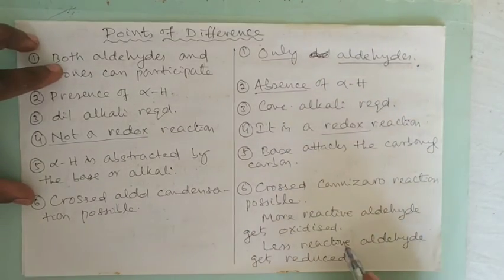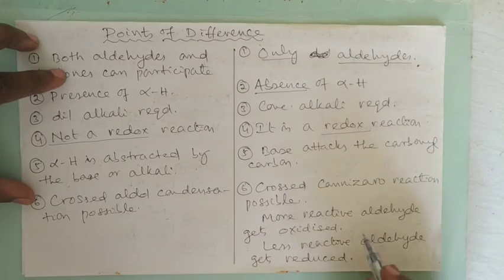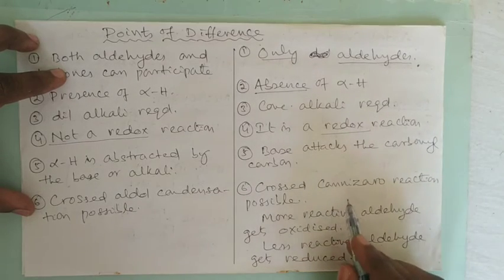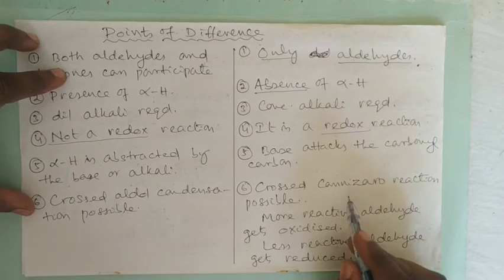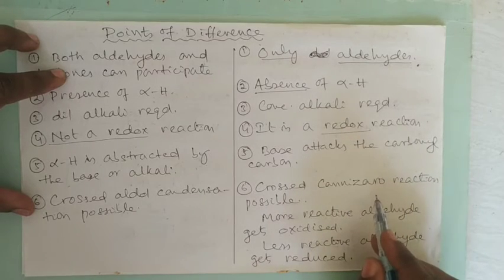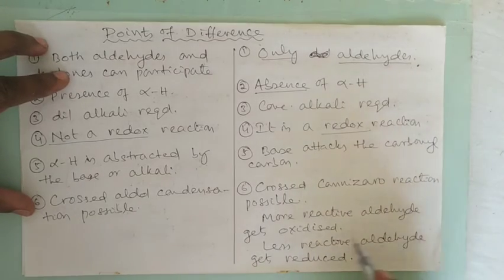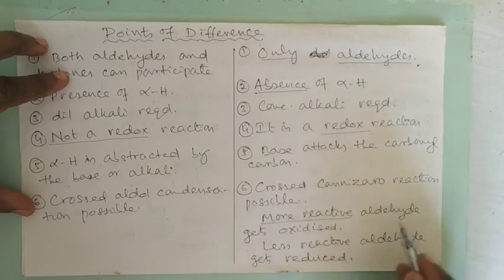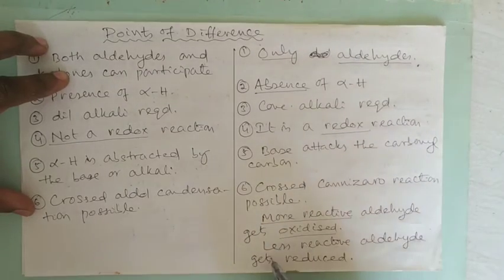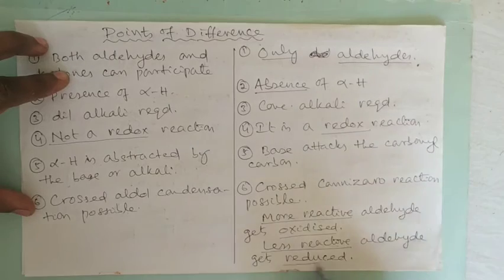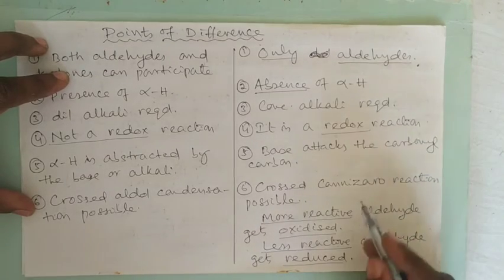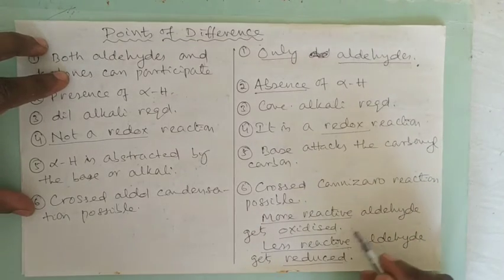But here actually what happens in crossed Cannizzaro, that means if the two aldehyde molecules are different and both are not having alpha hydrogen, then the more reactive aldehyde gets oxidized and less reactive aldehyde gets reduced. Because it is a redox reaction, one molecule gets oxidized and another molecule gets reduced.